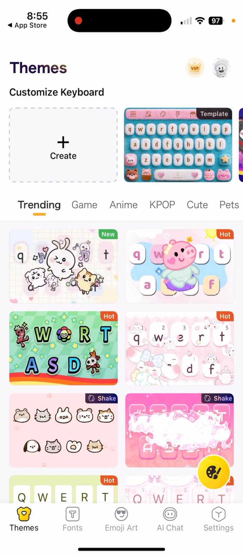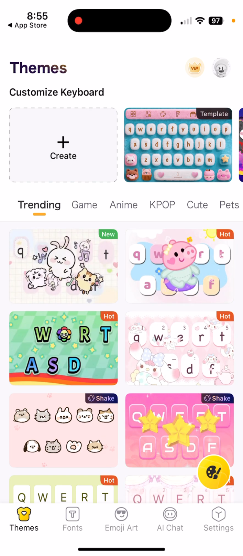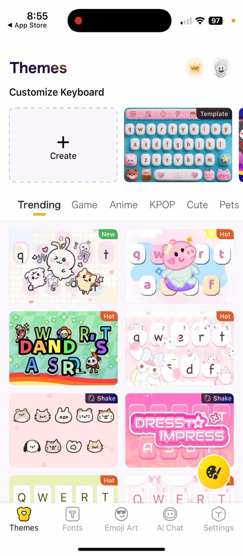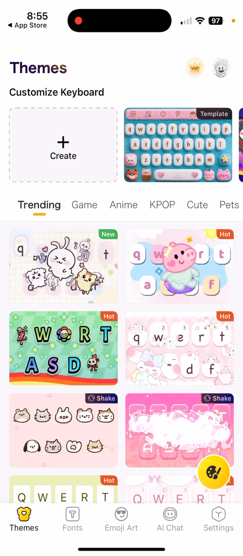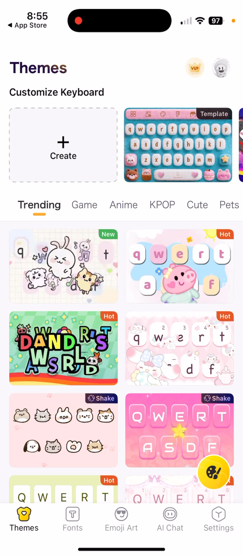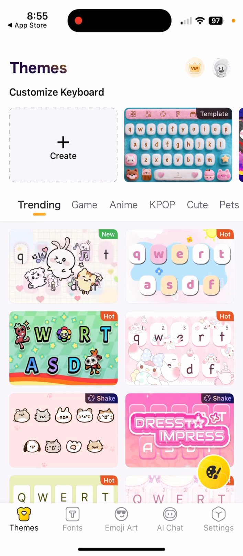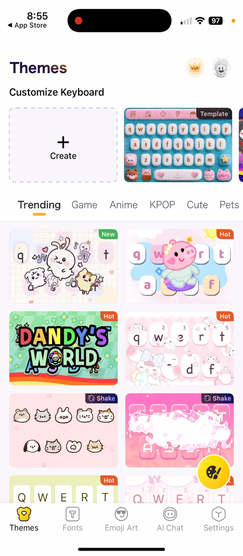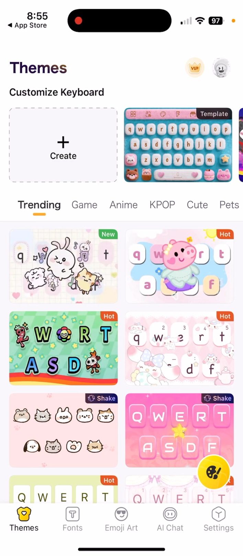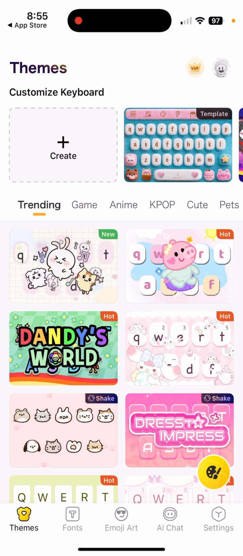And it's also going to ask you to access your keyboard with it. So then it's going to take you to your settings, and then you're going to want to click on keyboard. And then you're going to want to make sure the switch is green. That's basically what you're going to want to do.